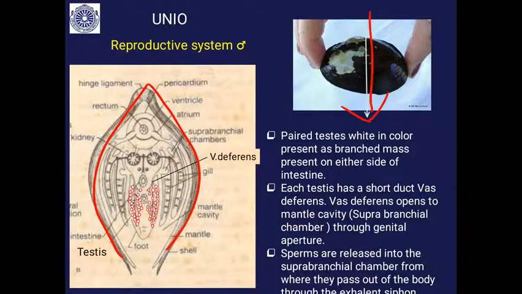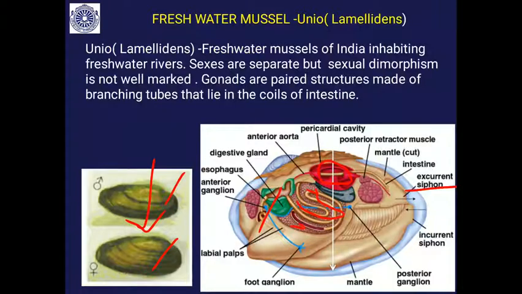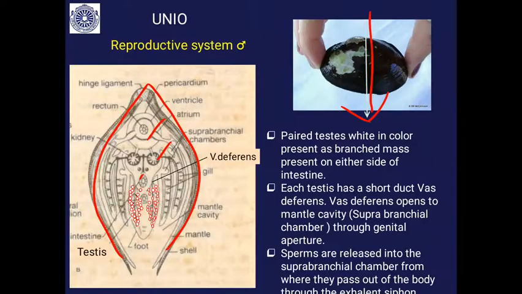The same way, from here you will be able to see this is the heart structure, then this is the kidney structure, then you will find the intestinal tubes. This is a section, because the sections of the intestinal tube get cut. So these are the intestinal tubes, and here you will be able to see the male gonad, that is the testis.